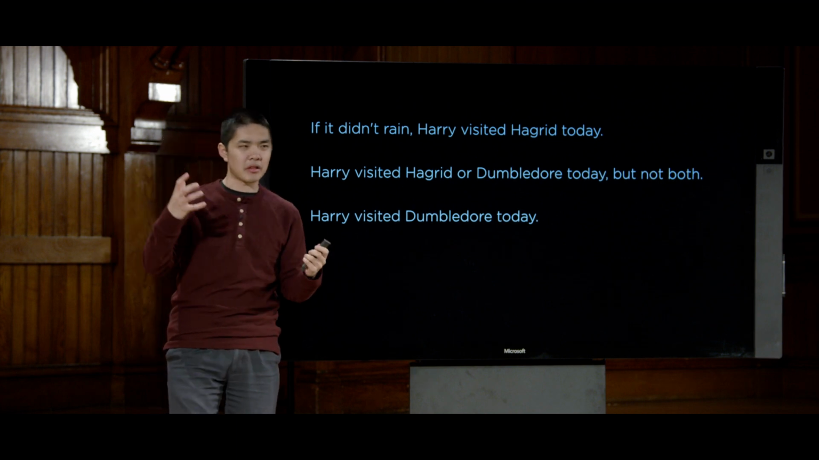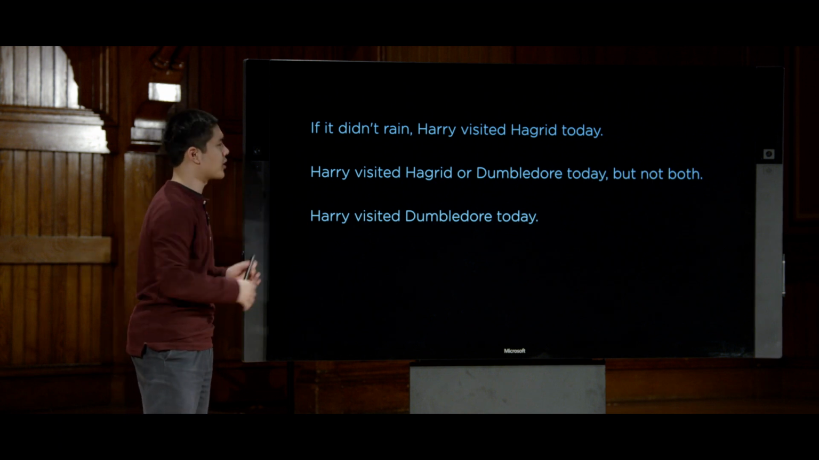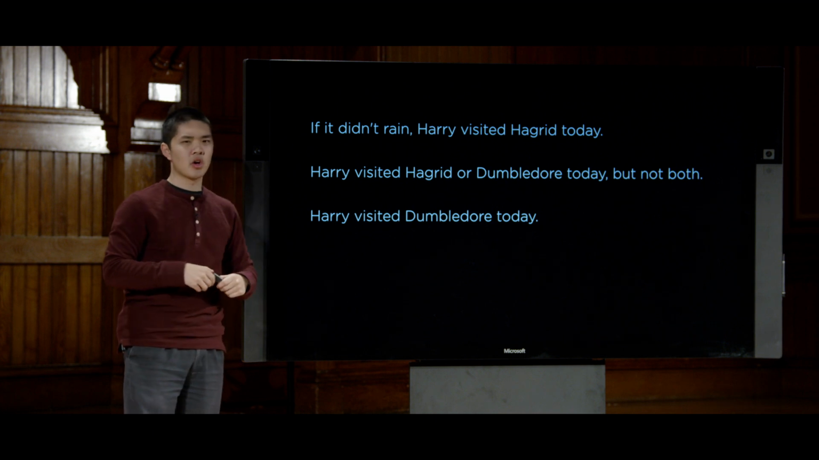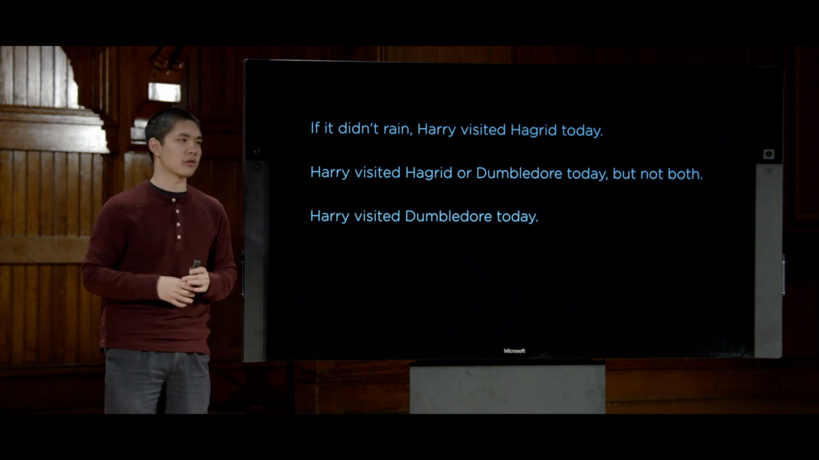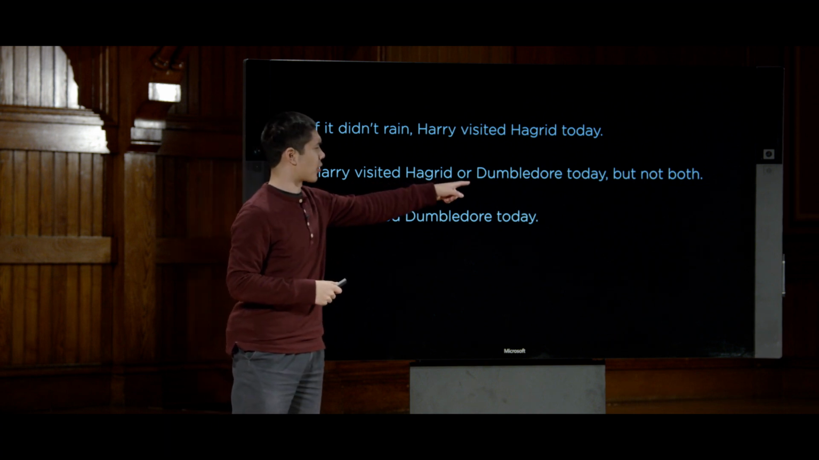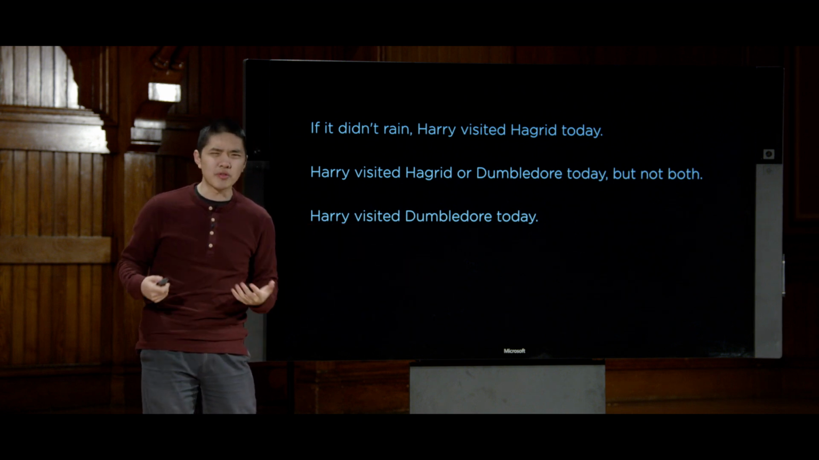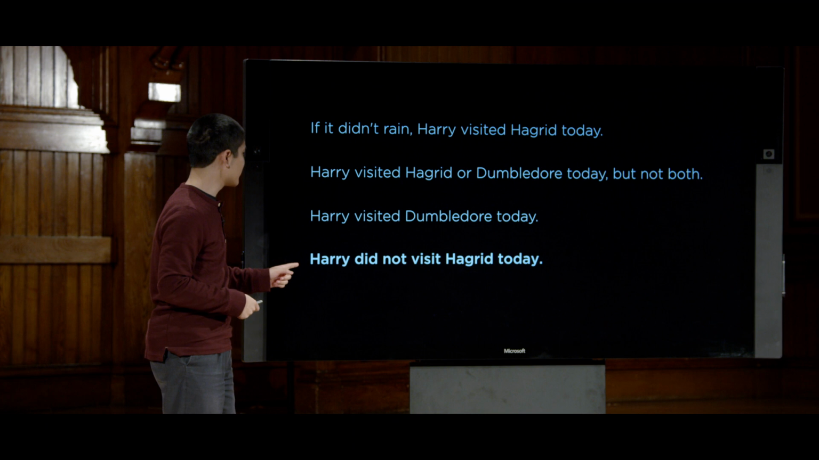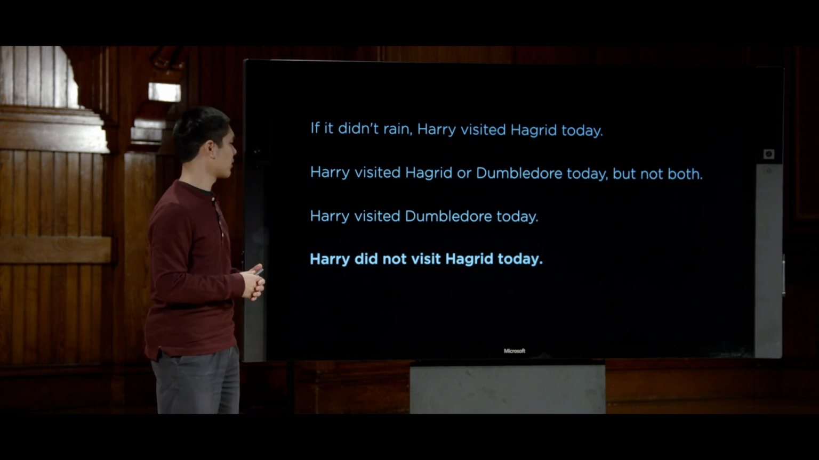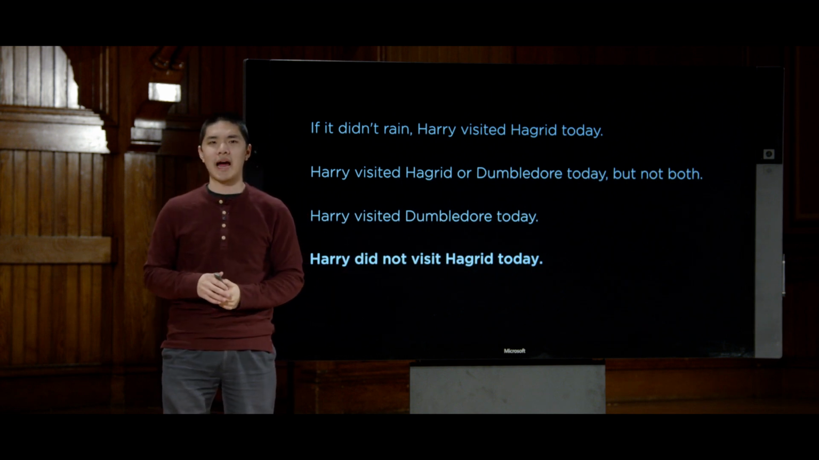So we now have three pieces of information, three facts inside of a knowledge base, so to speak, information that we know. And now we as humans can try and reason about this and figure out, based on this information, what additional information can we begin to conclude. Looking at these last two statements, Harry either visited Hagrid or Dumbledore, but not both, and we know that Harry visited Dumbledore today, then it's pretty reasonable that we could draw the conclusion that Harry must not have visited Hagrid today. Because based on a combination of these two statements, we can draw this inference, so to speak, a conclusion that Harry did not visit Hagrid today.